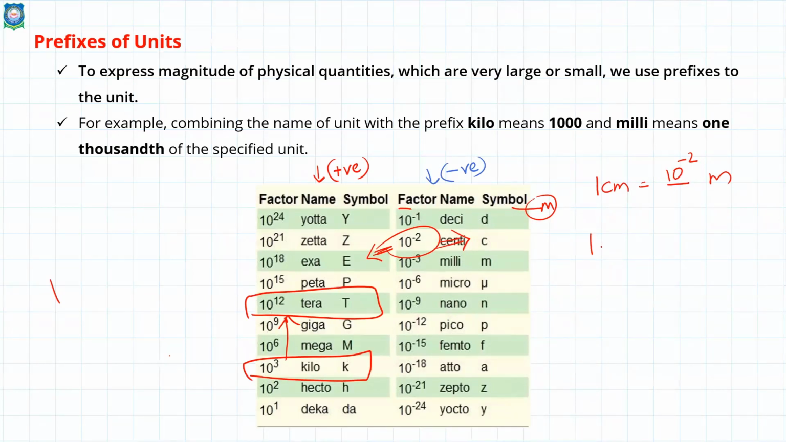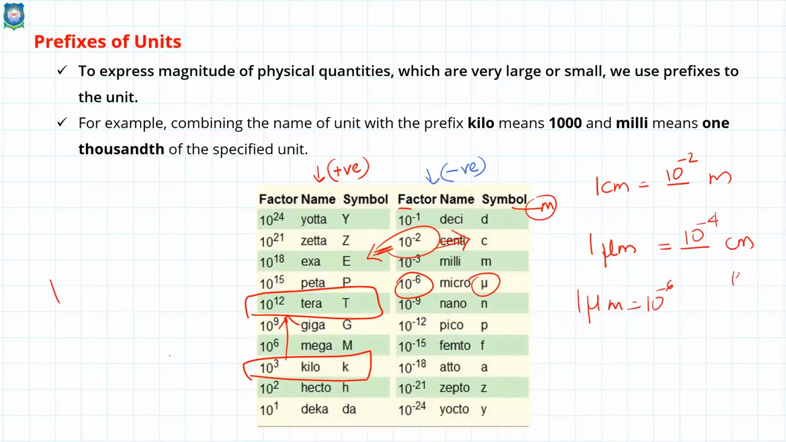If that is the case, find 1 micrometer. This is the symbol for micro. 1 micrometer is equal to dash centimeter. Can you find this? 10 raised to minus 4. If you have doubt, you should work it out. How? Because 1 micrometer is how much? 10 raised to minus 6.